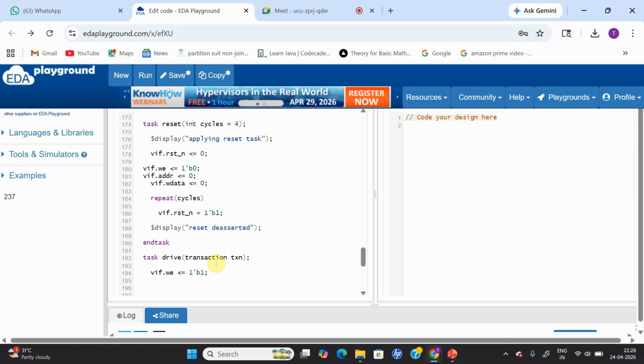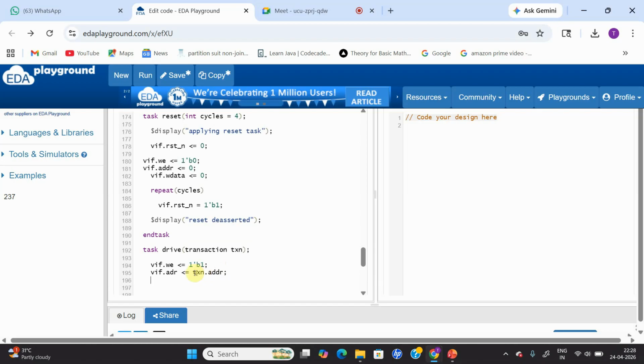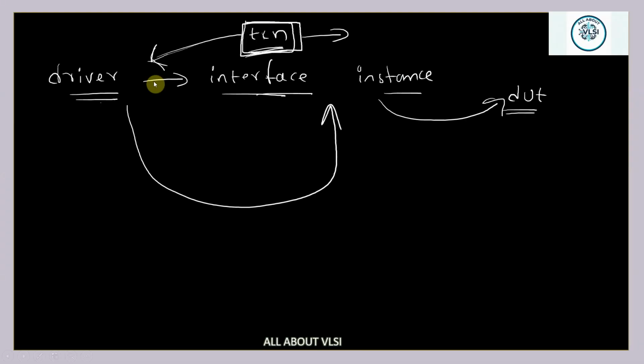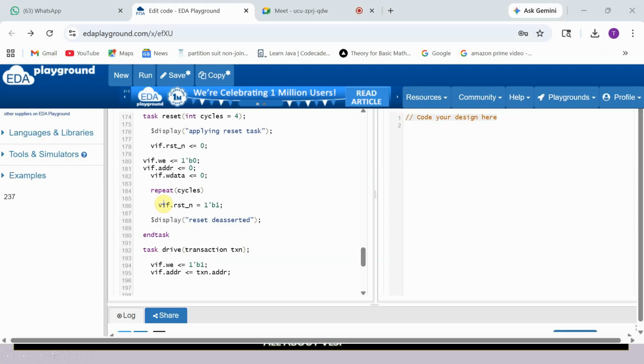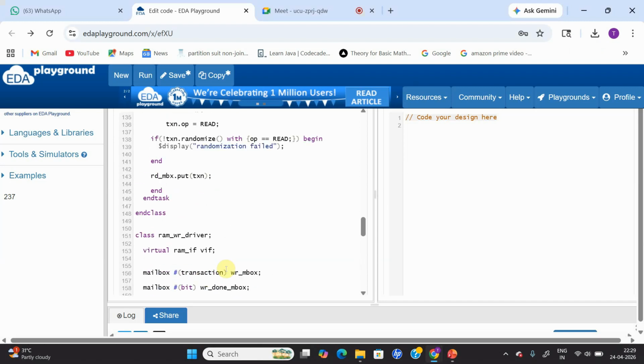And for the address, I'm going to pass vif.address equal to whatever address was randomized and present inside my transaction handle, that I'm going to pass to my interface. And who is going to give the txn? The txn handle is given by your generator, and from the txn we are going to take the write address. We have just randomized the things, right?